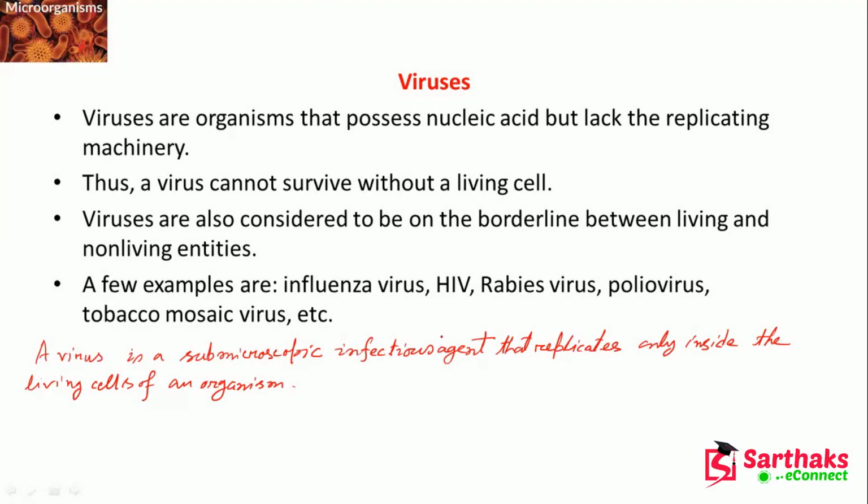Whatever life forms you have, a virus may infect, from animals to plants to microorganisms, including bacteria and archaea. Viruses are found in almost every ecosystem on earth, and they are a very numerous type of biological entity.